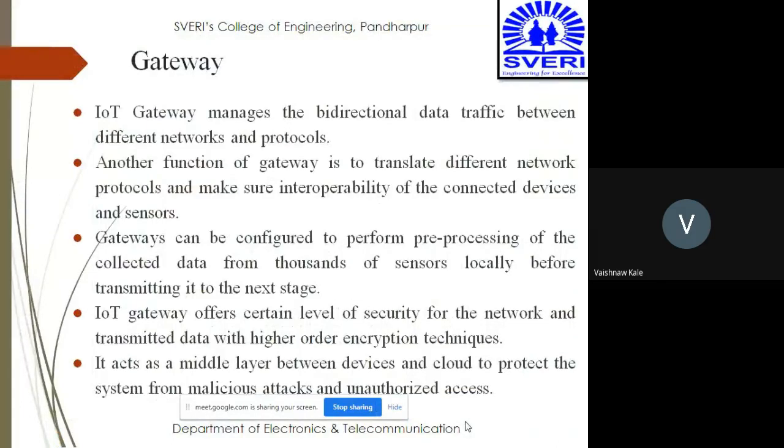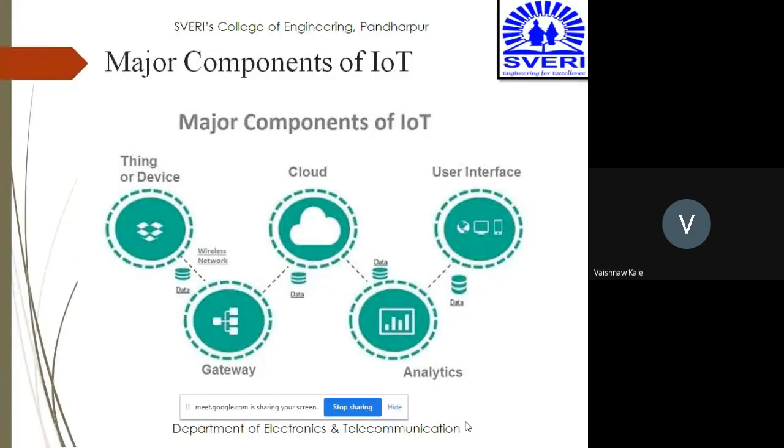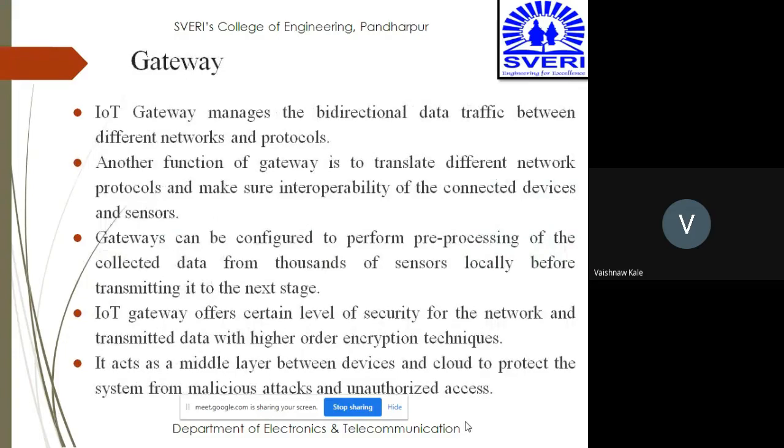IoT gateway manages, where is the gateway? We can see the gateway is here. So it is between the cloud and IoT devices, sensors. It is between the cloud and the sensors, smart devices and sensors. IoT gateway manages the bi-directional data traffic between different networks and protocols. So in both directions it is there. It is managing the data between the smart devices and sensors and cloud.